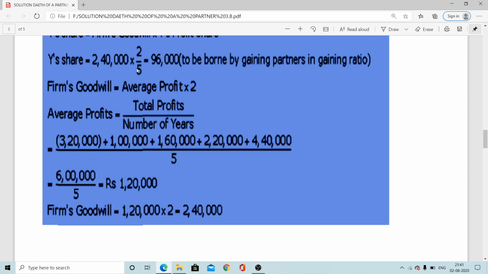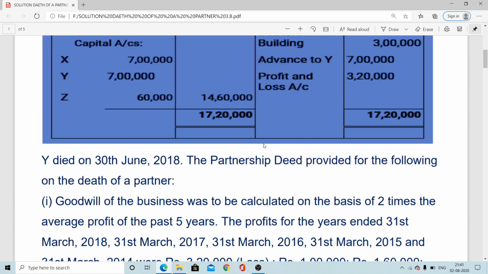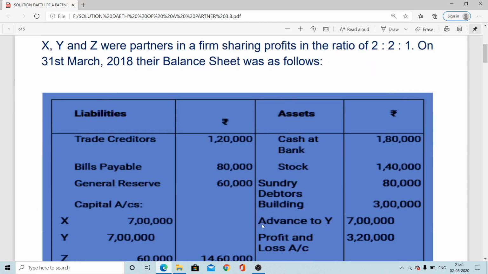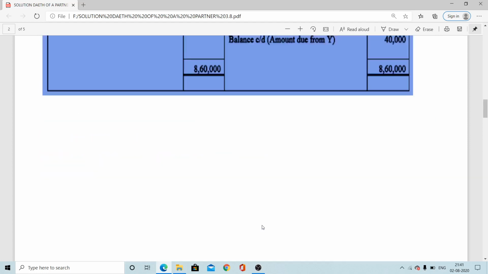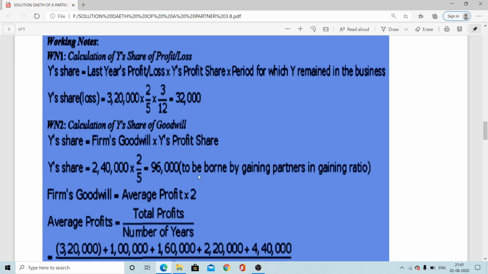Thereupon you calculate the death partner's share: 2,40,000 into 2 by 5 is 96,000, which is borne by the remaining partners, X and Z, in their gaining ratio. The gaining ratio will be 2 is to 1, because nothing new is provided, so this one we cancel, and the remaining X to Z is 2 is to 1. So 96,000 into 2 by 3 is 64,000 and 32,000.